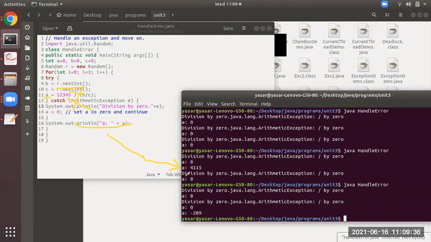That is, we will get a value A instead of getting an error. Now you see after that, after displaying the A value as 4,115, it will come back here. If any of them, B or C, has a 0 value generated, it will throw an error. So due to that, you can see. I hope you all have understood this concept.